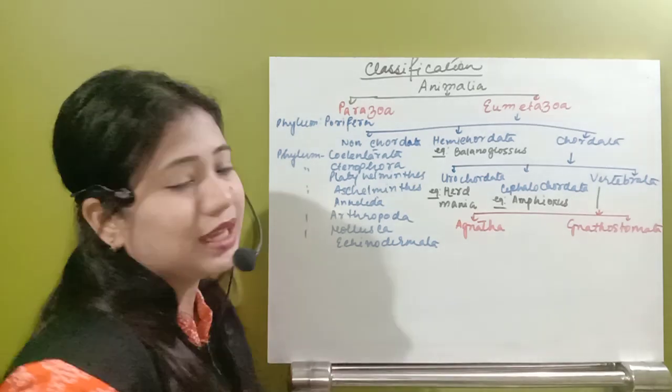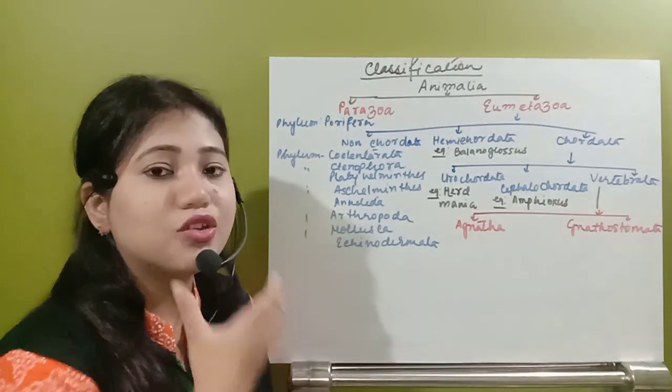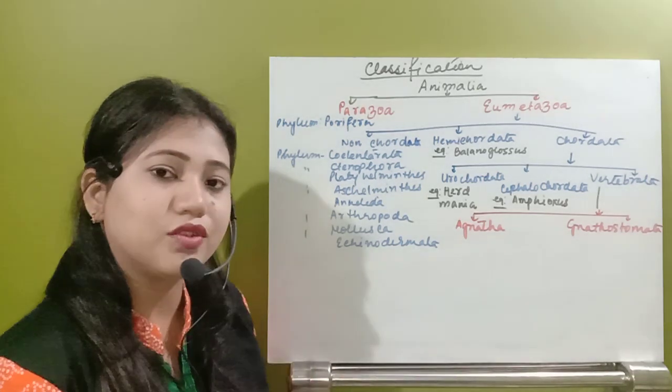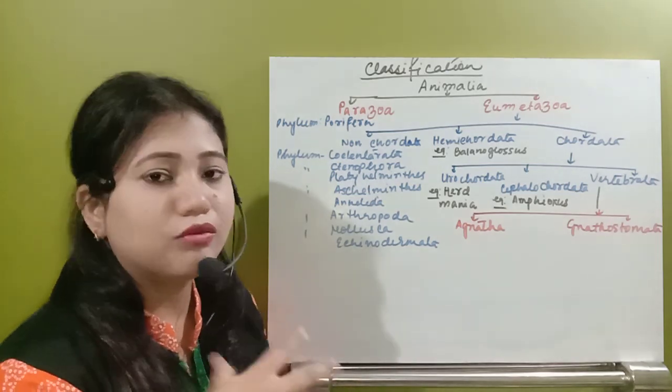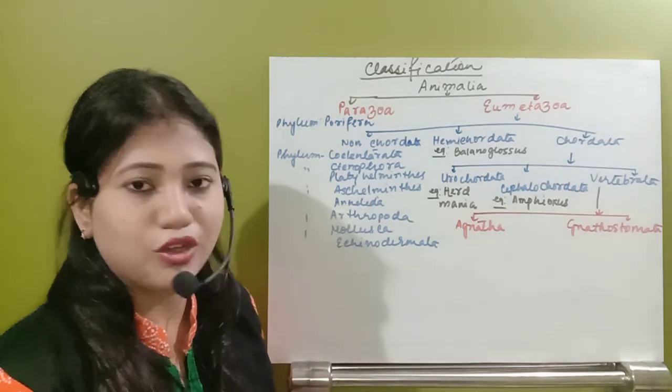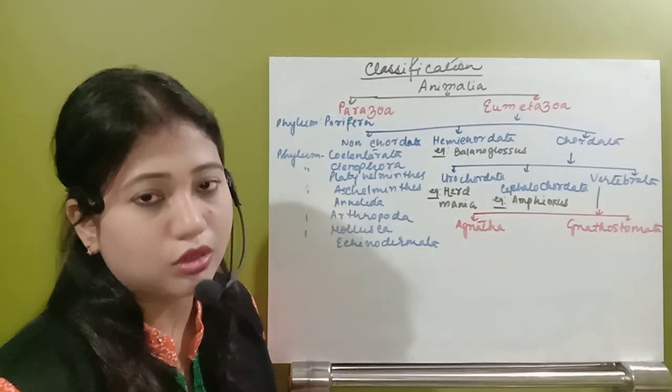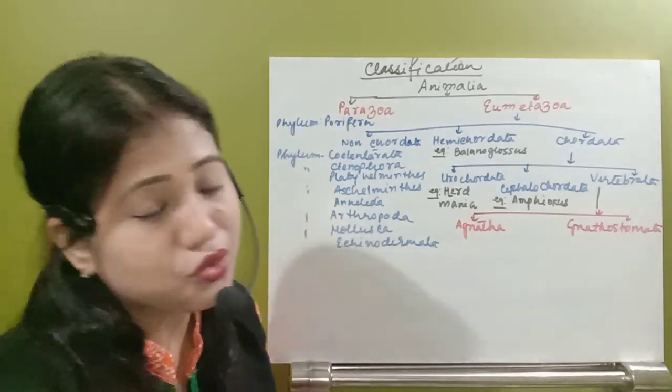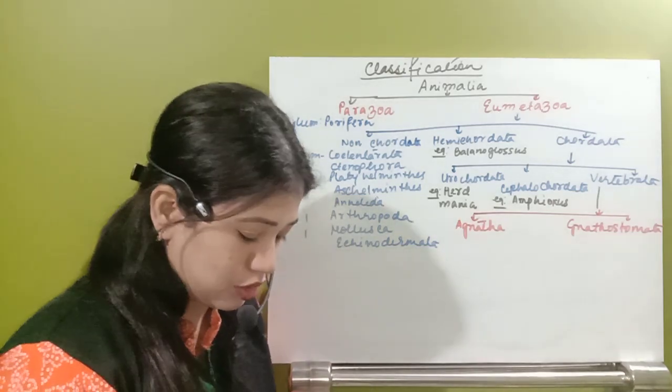So you can see Agnatha do not have jaws. Obviously, if they do not have jaws, their mouth will be shapeless, it will not have any shape; it is circular. Next, see gnathostomes. How many types of species are included here?